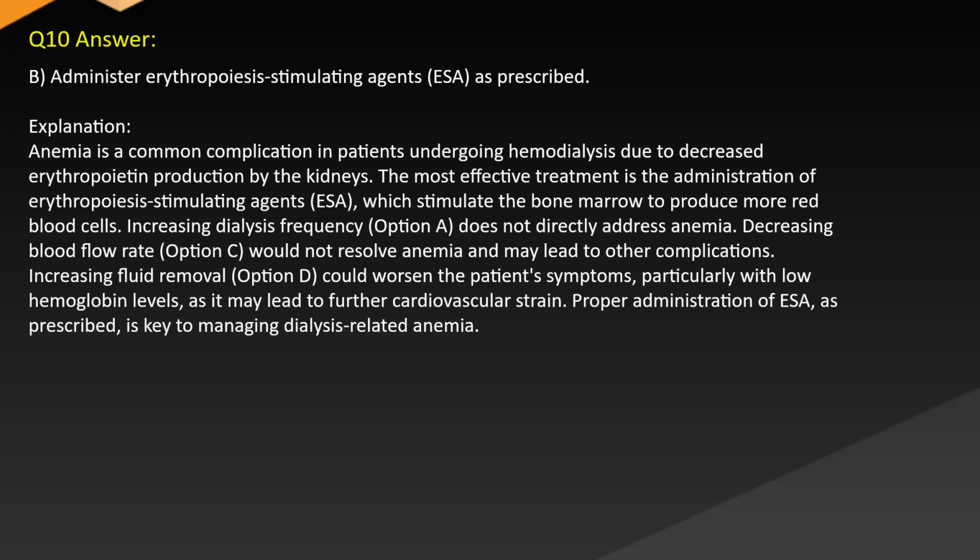blood cells. Increasing dialysis frequency, option A, does not directly treat anemia. Decreasing blood flow rate, option C, would not resolve anemia and may lead to other complications. Increasing fluid removal, option D, could worsen the patient's symptoms, particularly with low hemoglobin levels, as it may lead to further cardiovascular strain. Proper administration of ESA as prescribed is key to managing dialysis-related anemia.